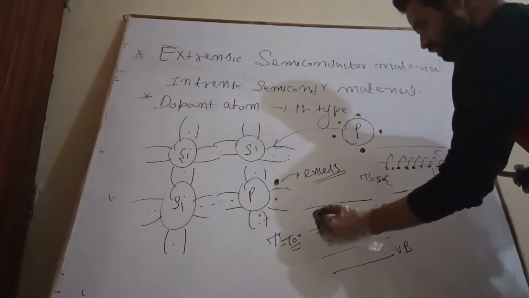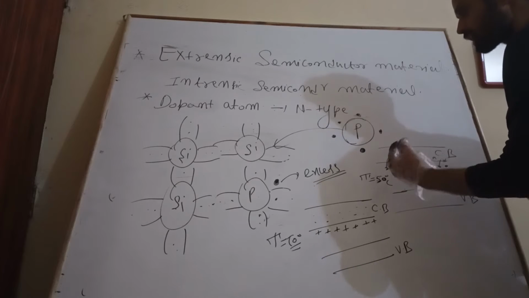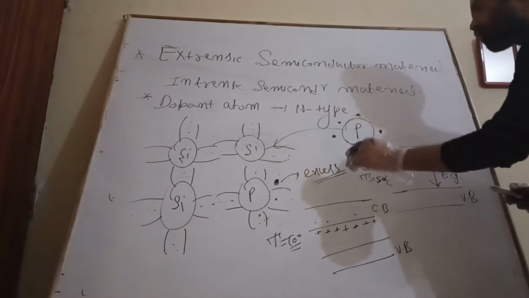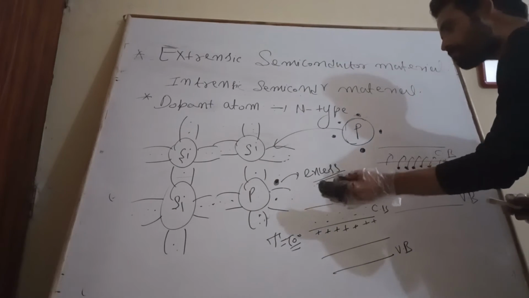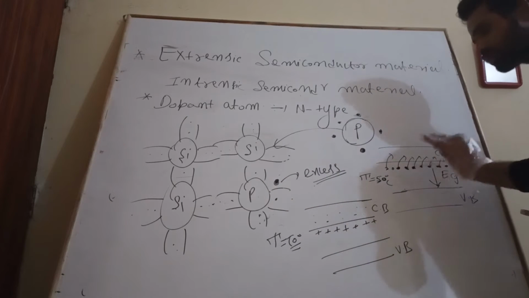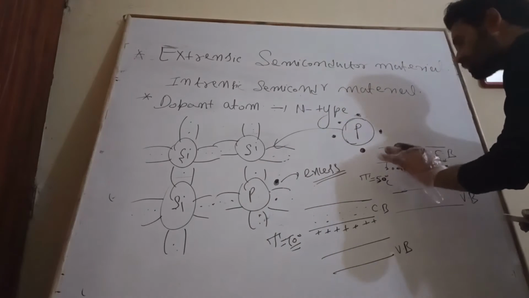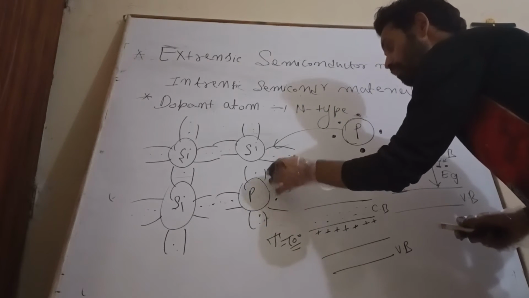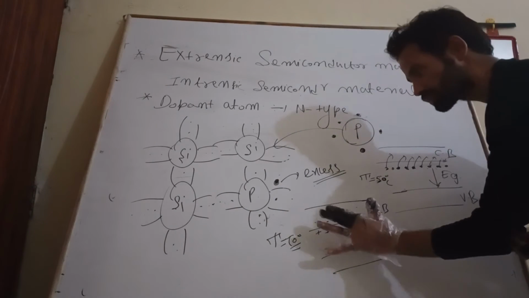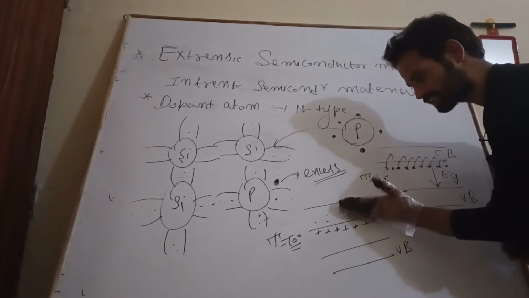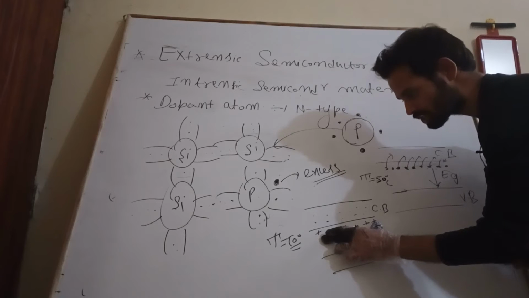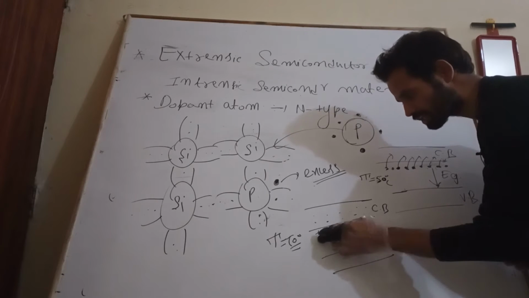By intuition we can say that this loosely bound electron of the phosphorus requires much less energy to become free and get elevated to the conduction band, without creating any hole. Instead of creating a hole, it will create a positively charged ion. These electrons are excess electrons which have jumped to this energy level. This is my donor energy level, so there is a formation of donor energy level.